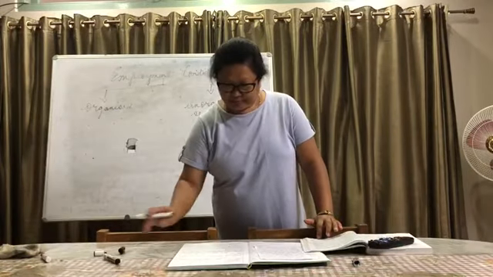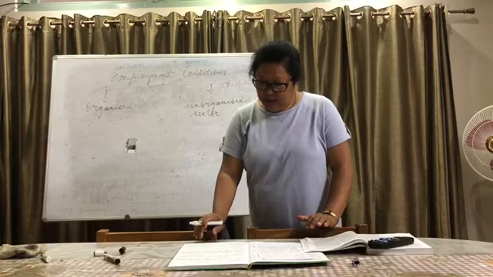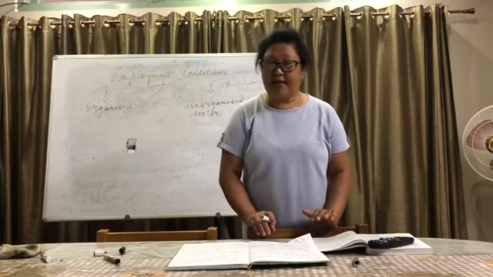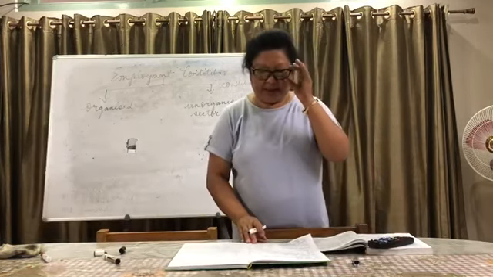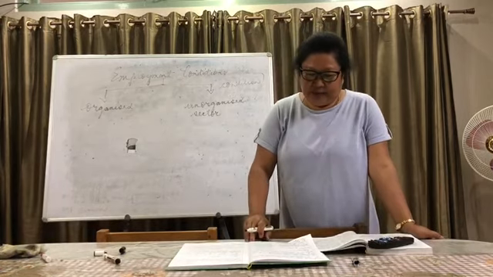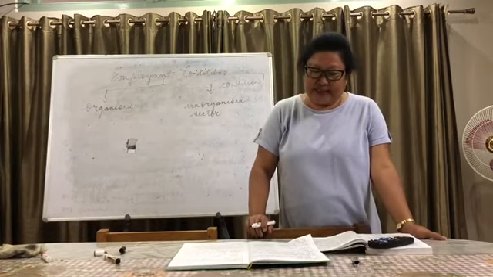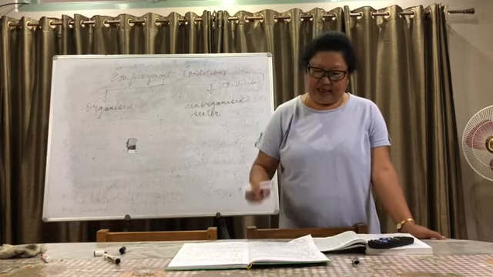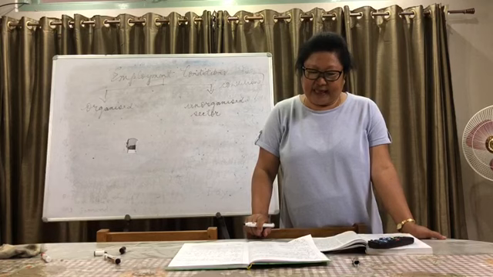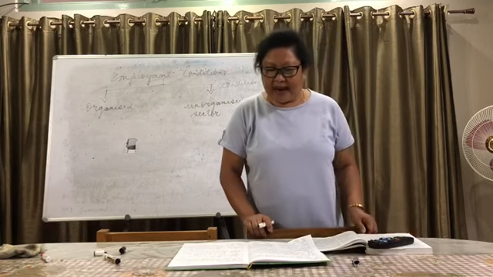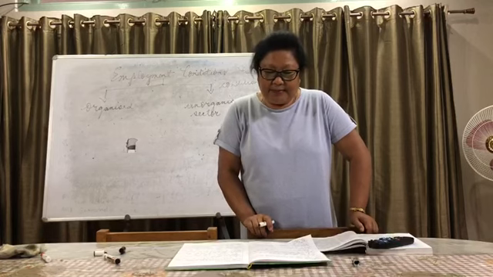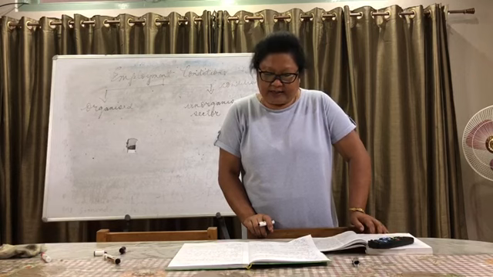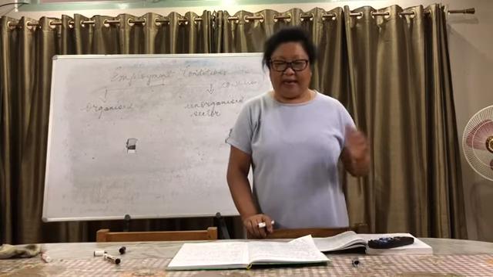Now, let us see what an organized sector is. You can go through the book and see the definition. I'll just quickly say it: this sector covers those enterprises which are registered by the government and have to follow its rules and regulations. Let me say it again.